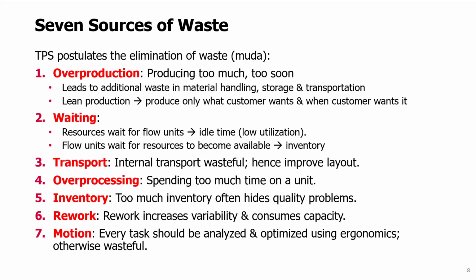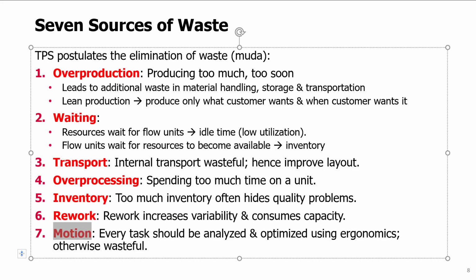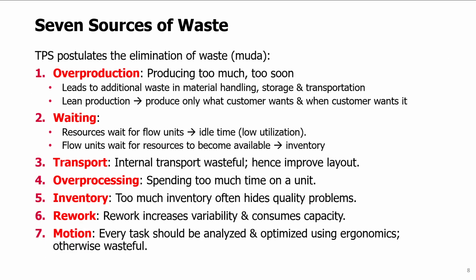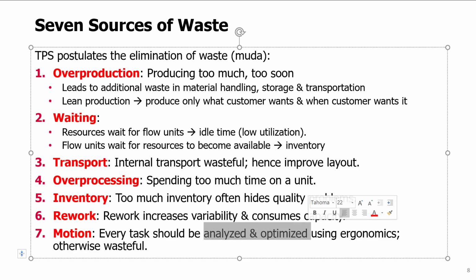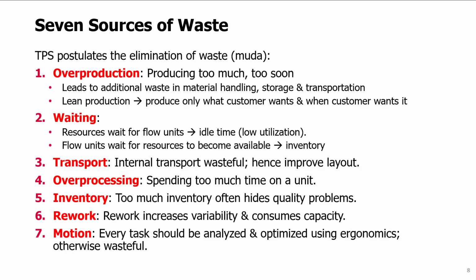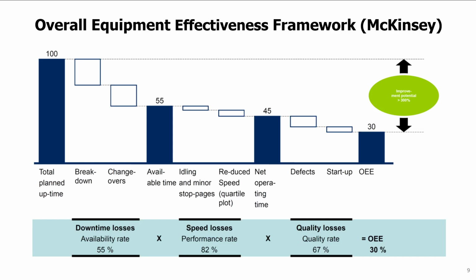The seventh and final source of waste is motion, and this is, of course, linked to ergonomics. Tasks should be analyzed and optimized using ergonomics, otherwise, they will be unnecessarily wasteful.